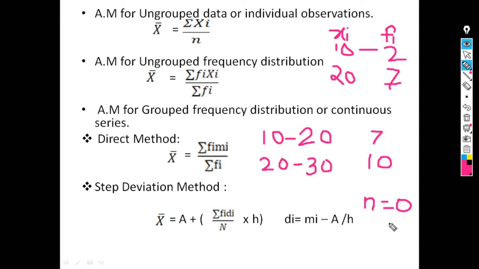And if n is even, meaning there is an even number of observations, then the assumed mean is any one of the two middle observations. So the formula for step deviation method is x bar is equal to A plus summation of Fi into Di upon N, where capital N means summation of Fi into H, and H is class width.